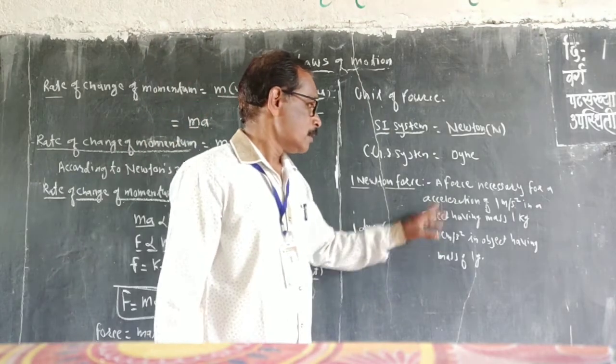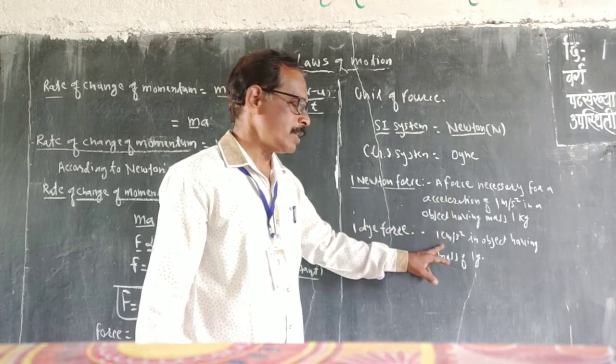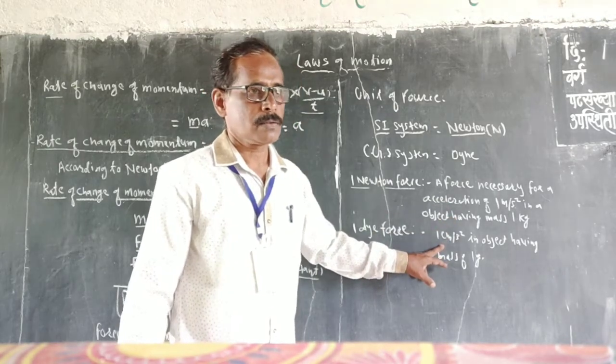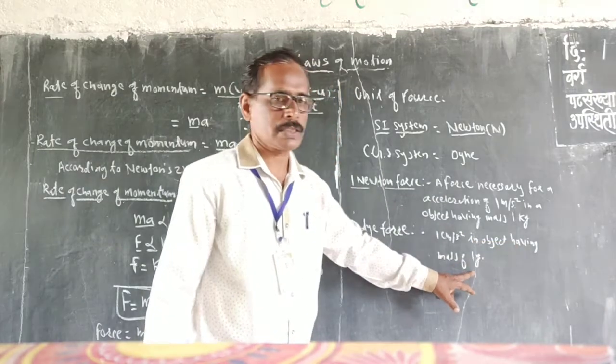A force necessary for acceleration of 1 centimeter per second square in an object having a mass of 1 gram. It is the definition for the 1 dyne force.